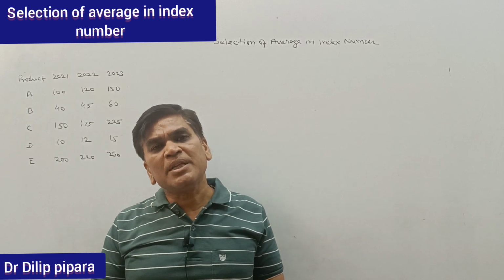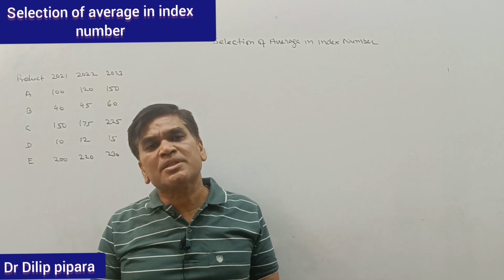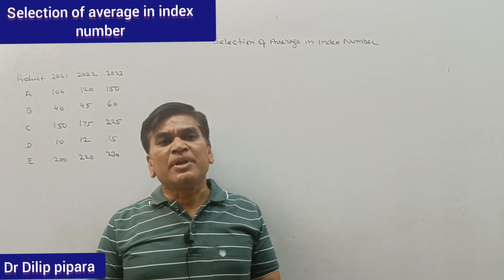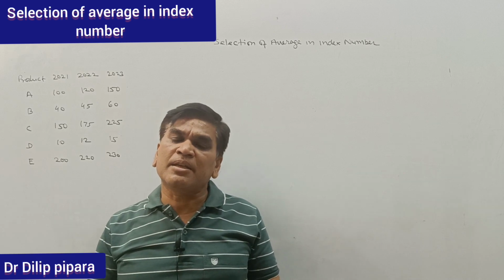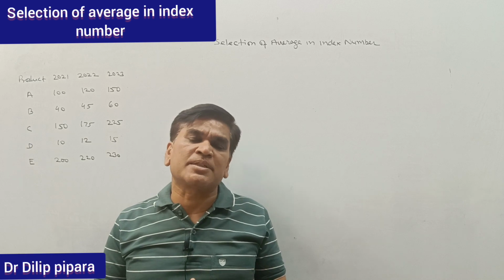As far as the arithmetic mean is concerned, arithmetic mean is very much affected by higher or lower values. It means we are having so many values. If only one value is very high, then the whole arithmetic mean will be affected due to this.